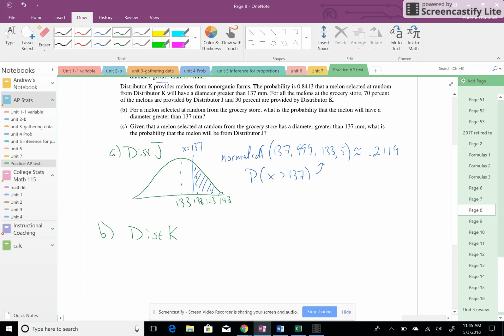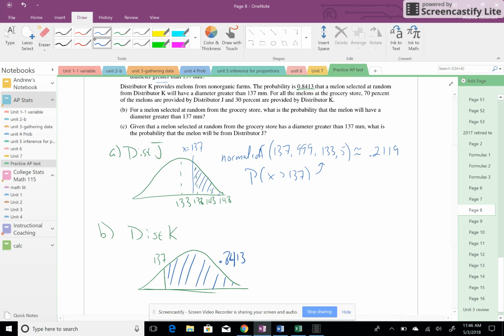So their melons tend to be much larger because it said 84% were larger than 137. So I don't exactly know where 137 lies on this, but we know something like 84.13% are larger as opposed to the 21.19 from the other one.